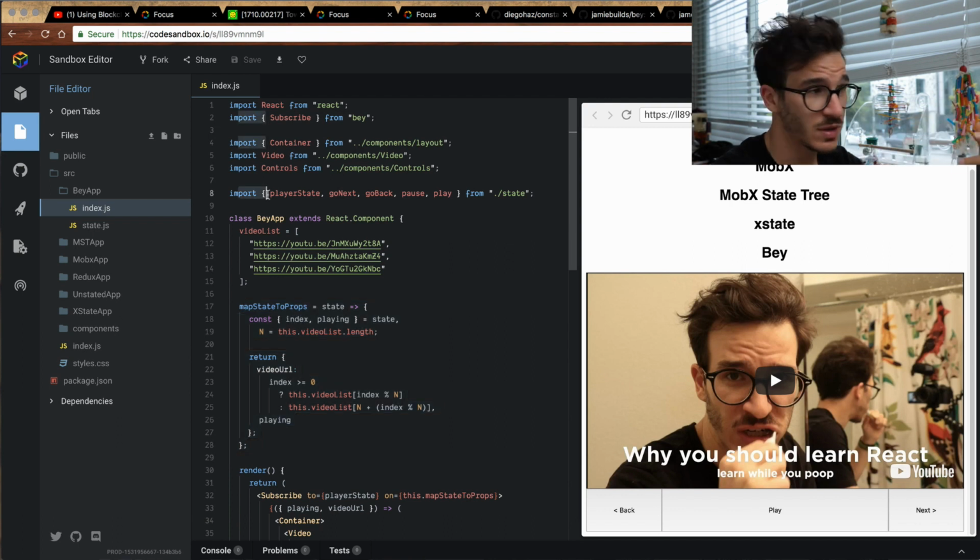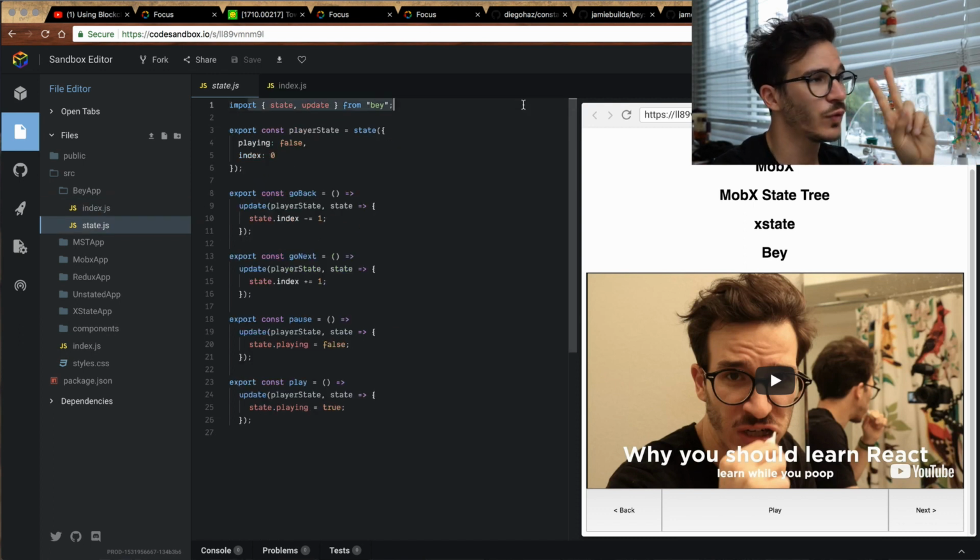The state management system, so instead of importing just one object that has everything, we're importing a bunch of small concepts and using them together to make everything work. The way that looks is in two functions from Bay. We have state and update. We define state by calling the state function and giving it our default values.